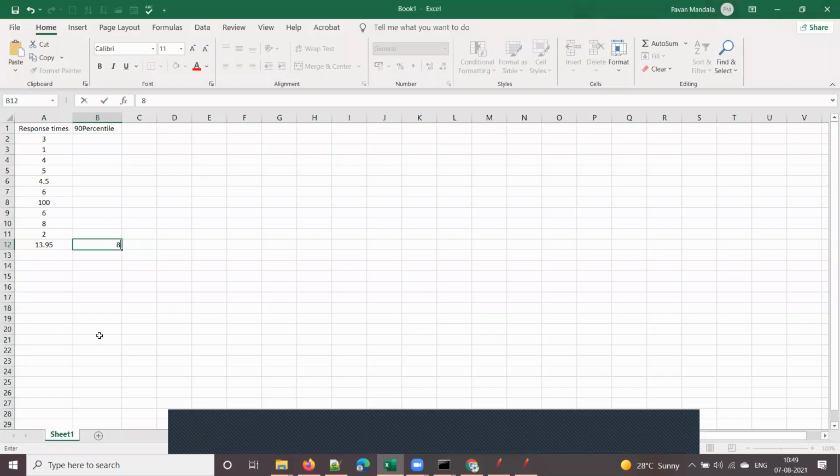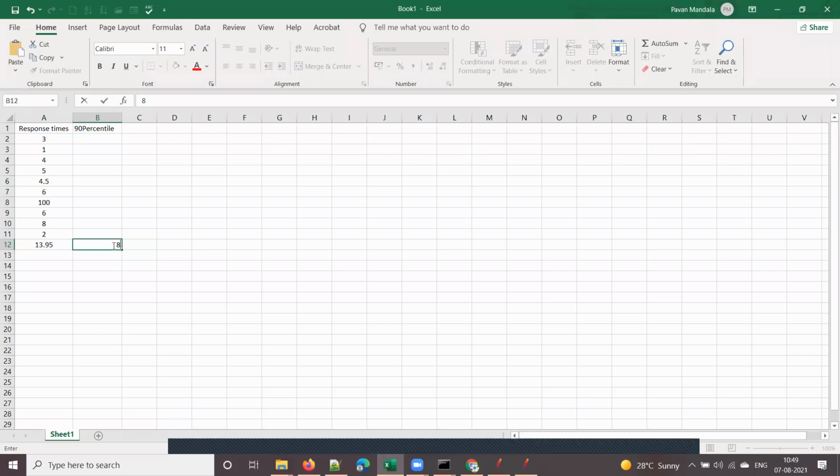Now, see, which is realistic? Should we consider the average response time or the 90th percentile? Just because of one value, the average response time is increasing drastically. Suppose this response time is some 300, the average will be even more, isn't it?